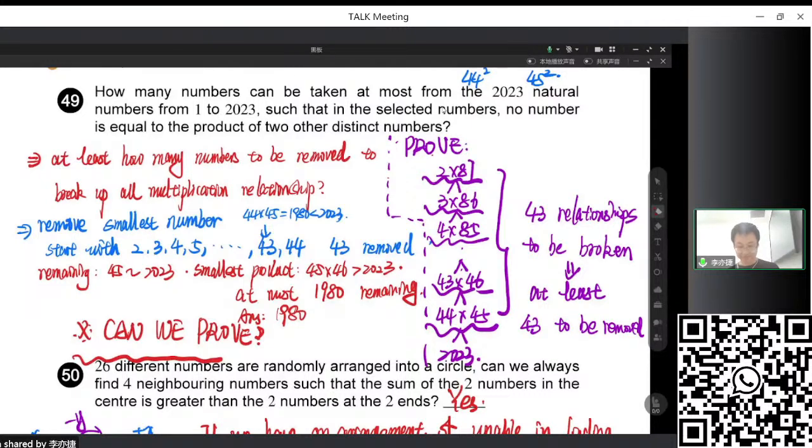And actually, we have an actual way to remove just 43 numbers. So 43 is the extremum. In fact, this is the extremum theorem. When the two bounds are equal, the question is solved.